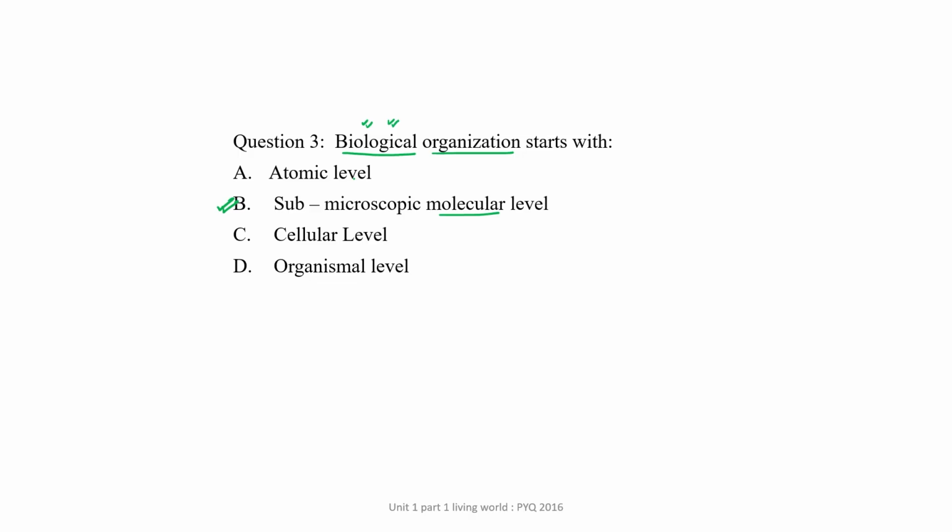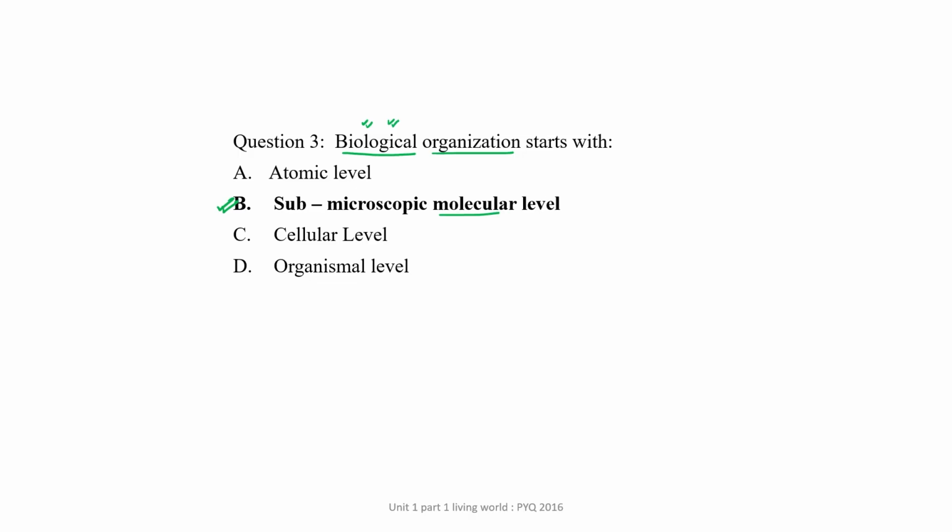So choice number B is the correct answer, while cellular level and organism level are present on the upper level in this biological organization pyramid. Clear? So choice number B would be the correct answer of this question.